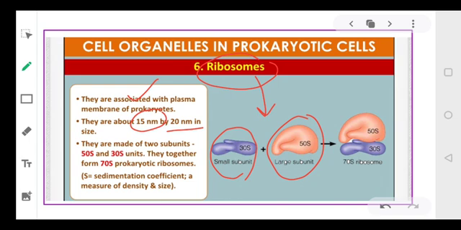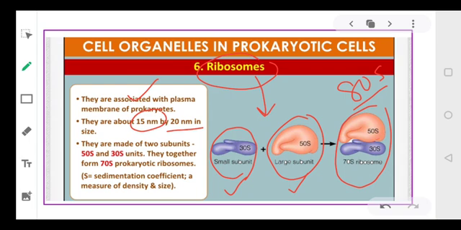The smaller unit is the 30S, and the large unit is 50S. Together they bind with each other and form a 70S ribosome. See, 50 plus 30 is 80, but it's not an 80S ribosome, dear students. It is a 70S ribosome, which is formed with the association of 50S and 30S units.